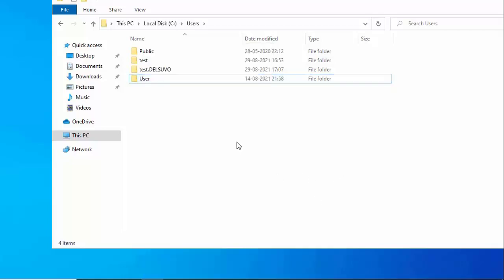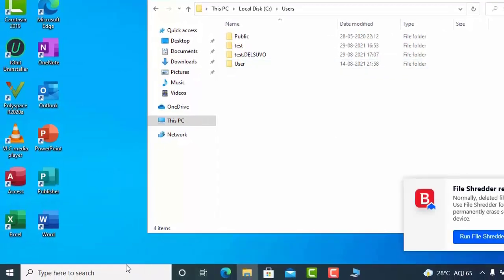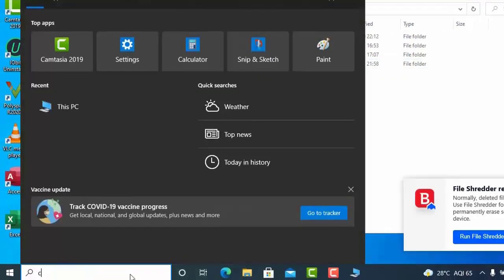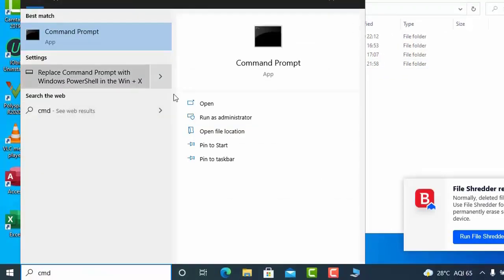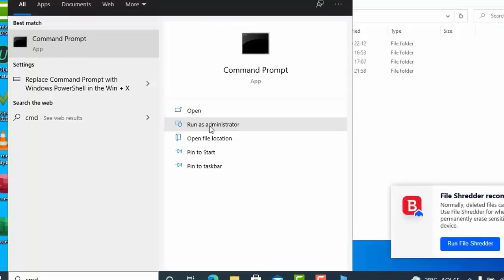Before that I need to change the name inside the registry key. For that I will enter into command prompt and I'll run it as administrator. Then I will use the WMIC command, which is Windows Management Interface command. Sometimes it might be called Windows Management Instrumentation command. So entering into command prompt and I am running it as administrator.